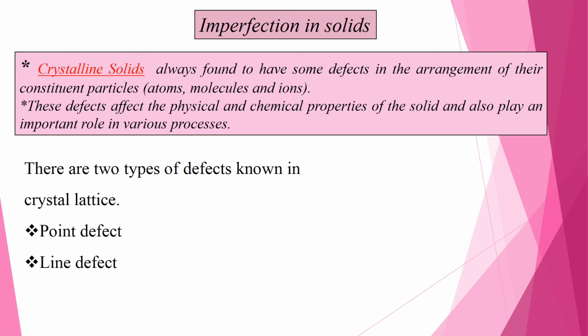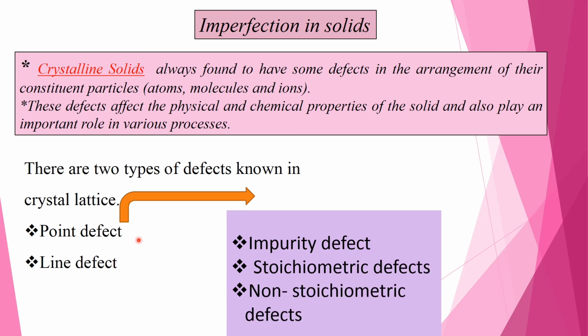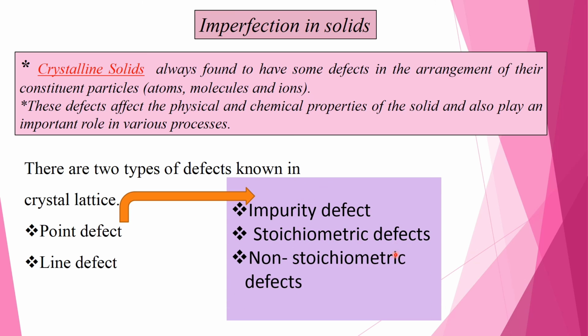Imperfection in solids. Crystalline solids are always found to have some defects in the arrangement of their constituent particles, atoms, molecules and ions. These defects affect the physical and chemical properties of the solid and also play an important role in various processes. There are two types of defects known in crystals, that is point defect and line defect. Point defects are classified into three groups: impurity defect, stoichiometric defect and non-stoichiometric defect.